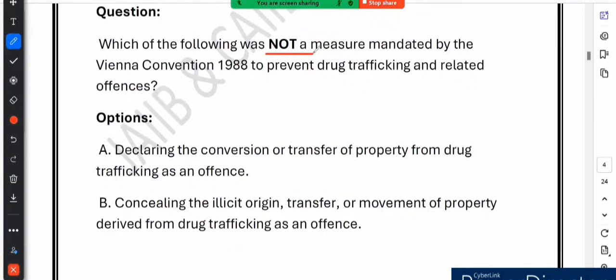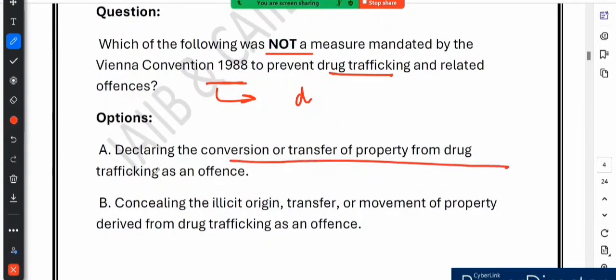Okay. Now the Vienna Convention, it happened in 1988. So it was a global agreement focused on fighting drug trafficking, right? Drug trafficking and its financial impact. It listed specific measures to help countries crack down on this illegal activity, but not all actions were allowed. Let me explain. So option A says declaring the conversion or transfer of property from drug trafficking as an offense. See, this is correct.